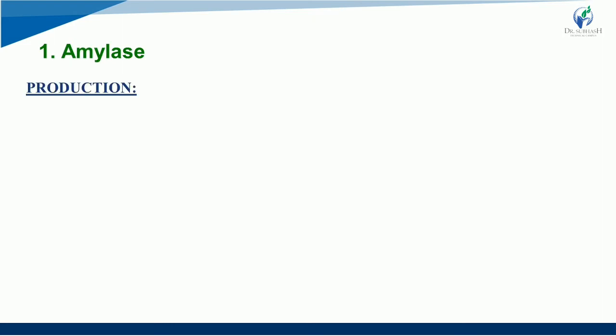So there are two types of production, bacterial and fungal amylase. Via bacteria you can obtain amylase, and via fungus also you can obtain amylase. In bacterial amylase, there is an extremely wide range.